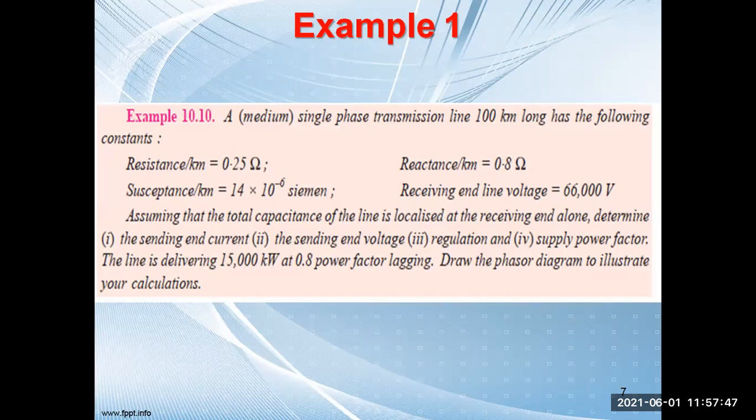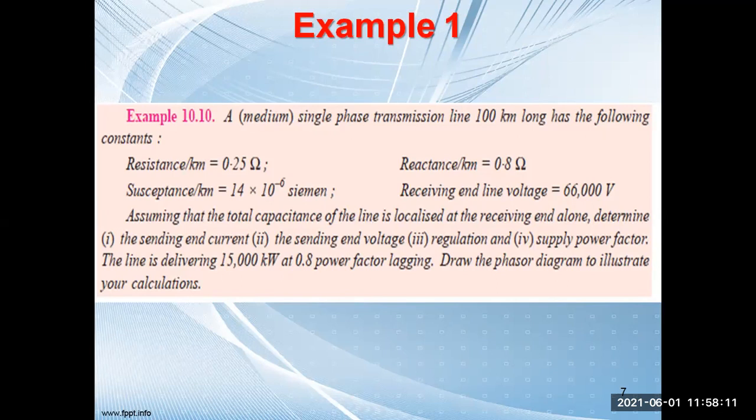Receiving end line voltage is 66,000 volt. Assuming that the total capacitance of the line is localized at the receiving end alone, determine: 1, the sending end current; 2, the sending end voltage; 3, regulation; and 4, supply power factor. The line is delivering 50,000 kilowatt at 0.8 power factor lagging. Draw the phasor diagram to illustrate your calculation.